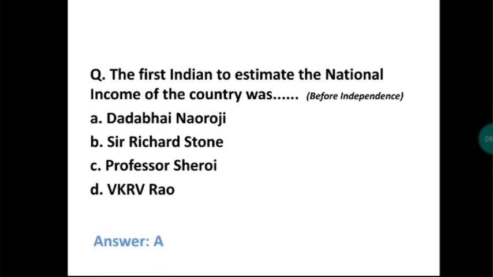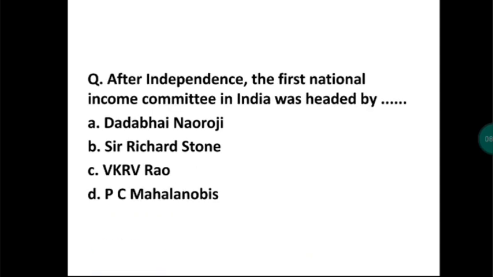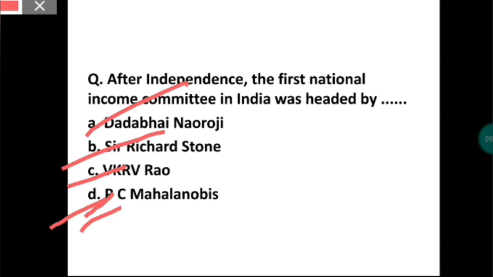Okay, now next is, after independence, the first national income committee in India was headed by P.C. Mahalanobis. So after independence, it was headed by P.C. Mahalanobis. Before independence, Dadabhai Naoroji was the first one. Dr. Richard Stone is the father of national income. This man is called the father of national income, and V.K.R.V. Rao is the one who has given us the approach for calculation of national income.